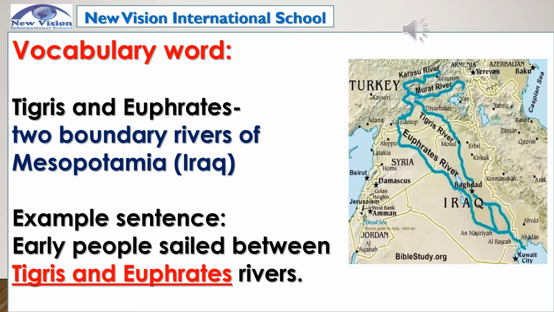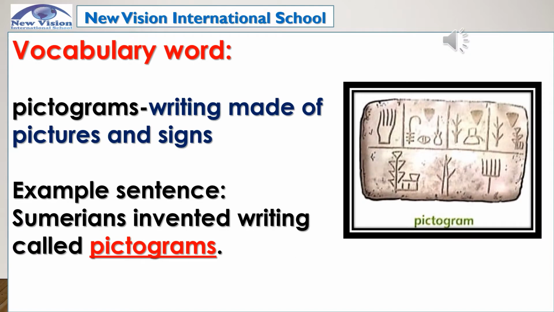The next words are Tigris and Euphrates. These are the two boundary rivers of Mesopotamia or Iraq now. Example sentence: early people sailed between Tigris and Euphrates rivers. Pictograms. It is writing made of pictures and signs. Example sentence: Sumerians invented writing called pictograms.